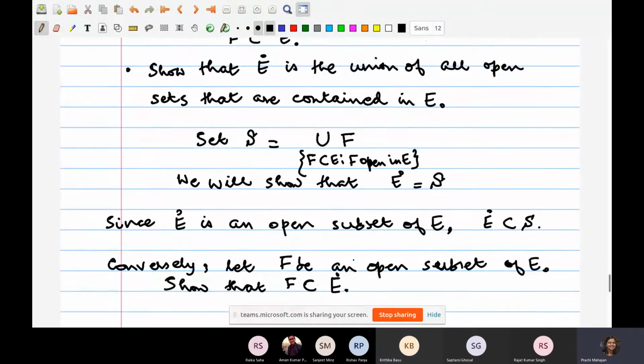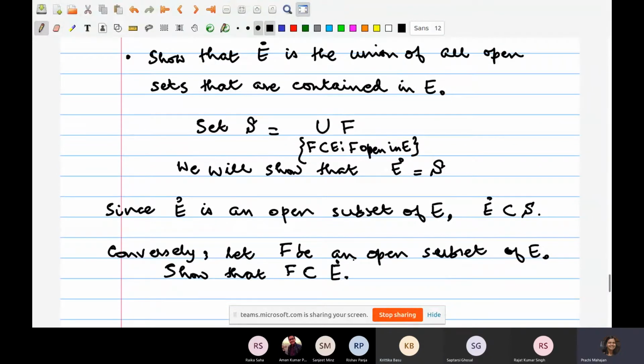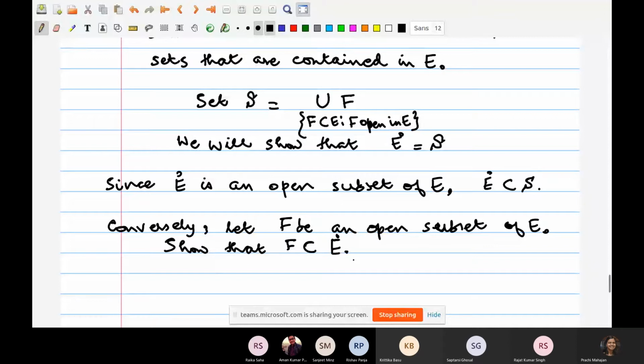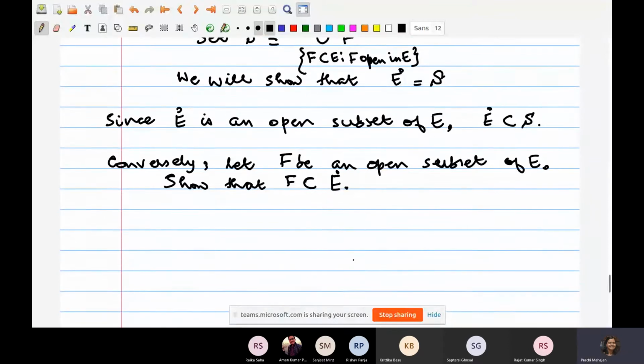So this is exactly the point that I first wrote down. But anyways, there's no harm in doing it one more time. So how would you show something like this? You start with an element of F, no? So let x belong to F, right? Now, by definition, F is an open subset of E, which means that F contains a neighborhood of the point x.